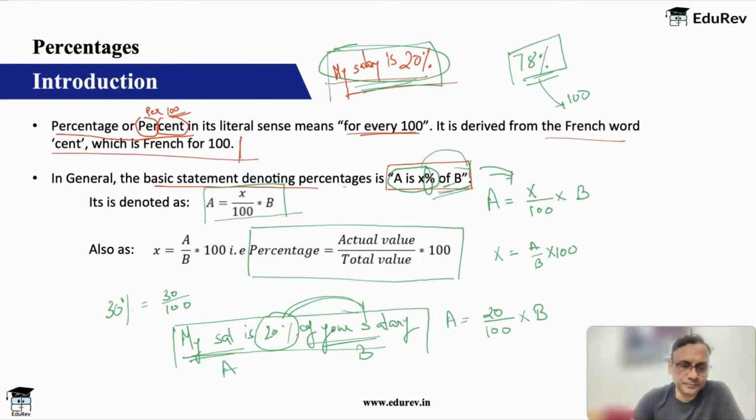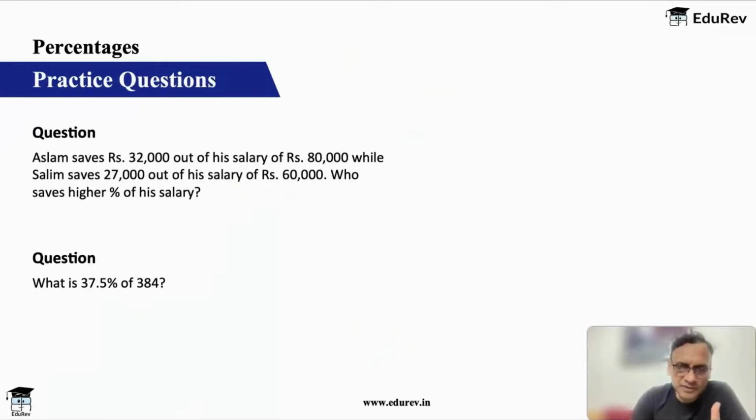Okay, let's do a couple of simple questions and then we will learn a bit more. Aslam saves 32,000 out of his salary of rupees 80,000, while Salim saves 27,000 out of 60,000. Who saves a higher percentage of his salary? Okay, so Aslam saves 32,000 out of his salary of 80,000.